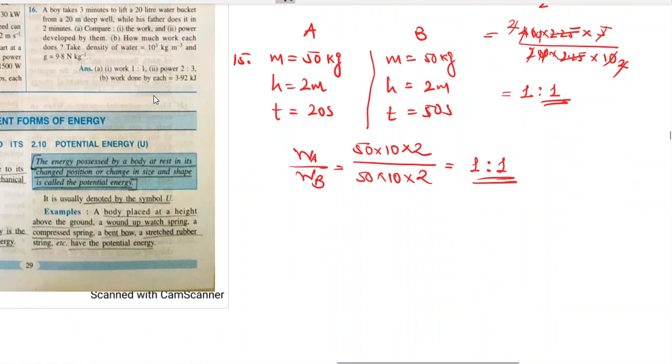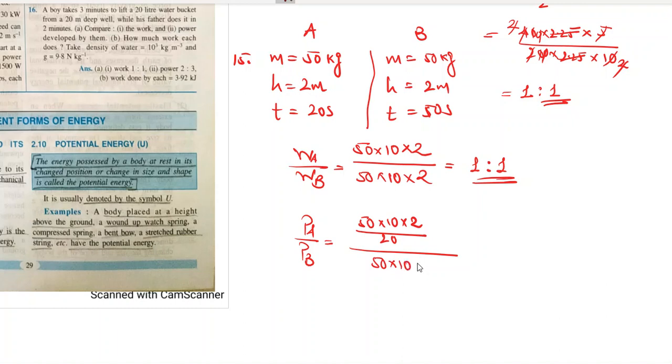What about the power developed? PA upon PB. So 50 into 10 into 2 upon, what is the time? Time is 20 seconds. The whole upon power developed by B, that is 50 into 10 into 2 upon time is 50.